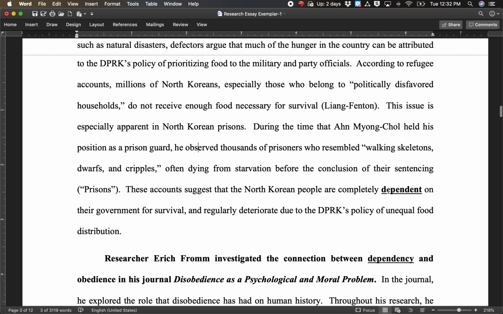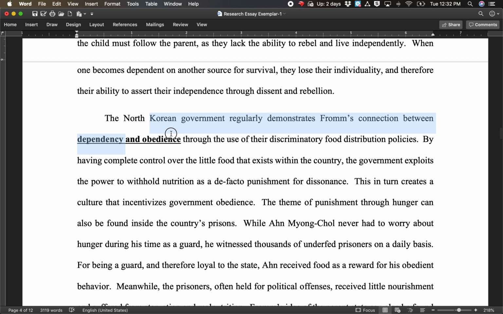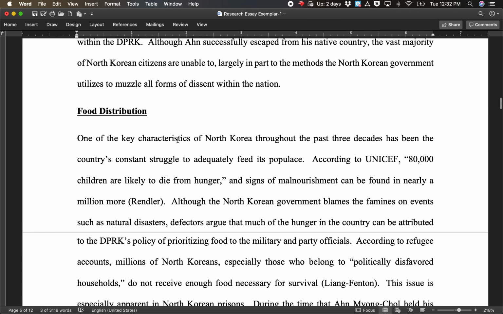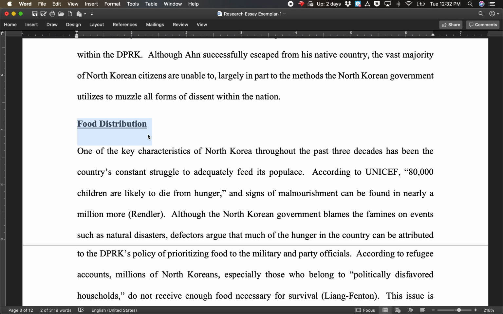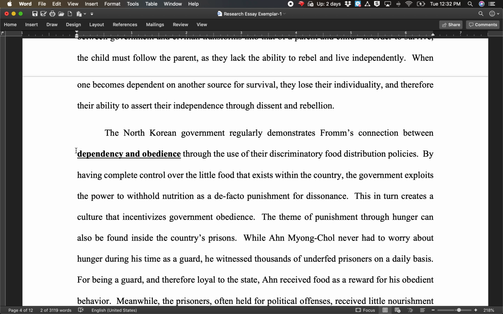So we saw the first paragraph end with the word dependent. The second paragraph begins with dependency and obedience. And the third paragraph begins with this main idea, like the main idea of this section. Which section is this? Section 2, food distribution. Main idea is the connection between dependency and obedience. And our student refers back to North Korea's discriminatory food distribution policies. In other words, the fact that the government withholds food from its populace.